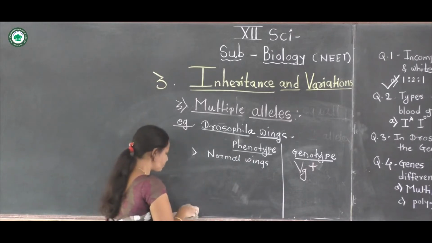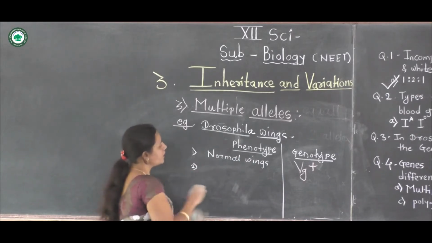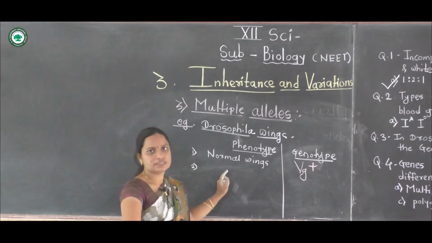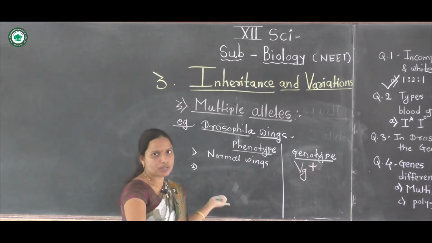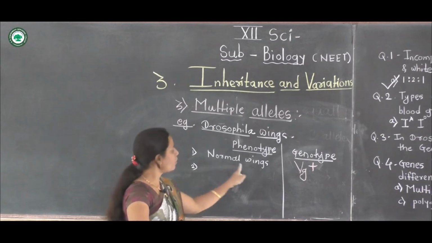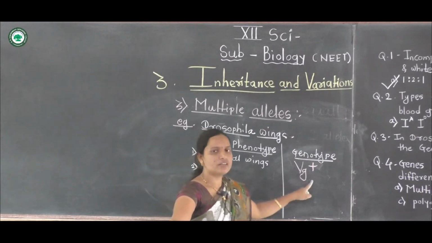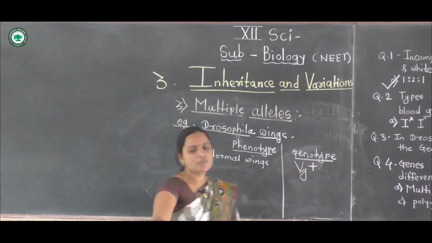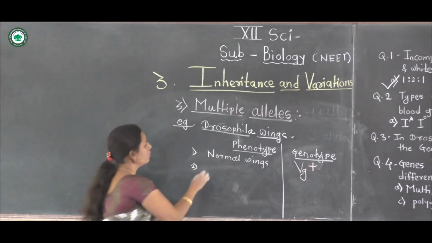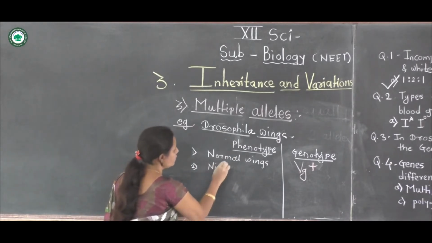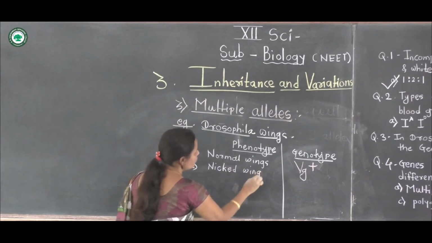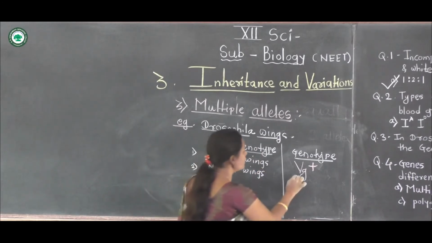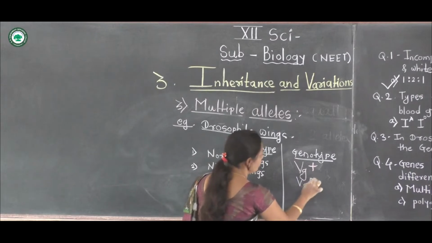Next one, the next phenotypic expression, the next type of wings produced. A single gene produces different phenotypic expressions. The normal wings produce the genotype vestigial plus, but other wings produce vestigial nick.